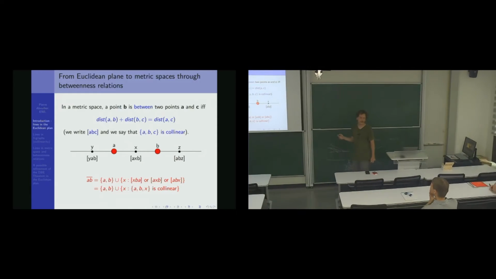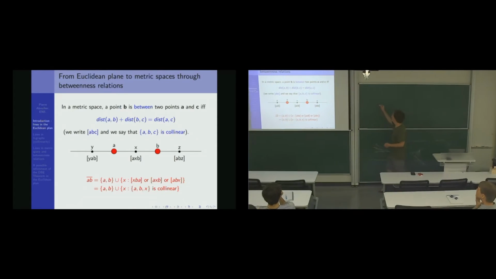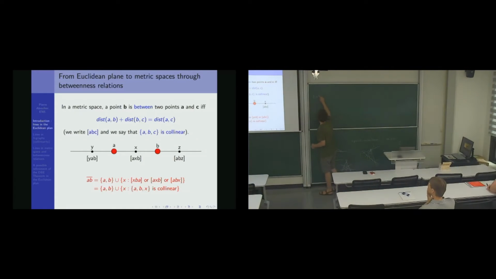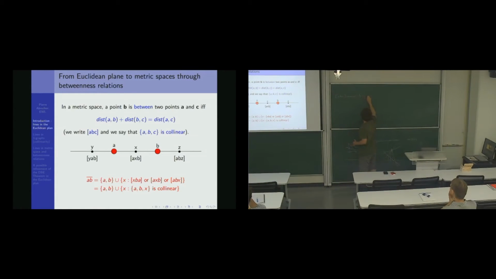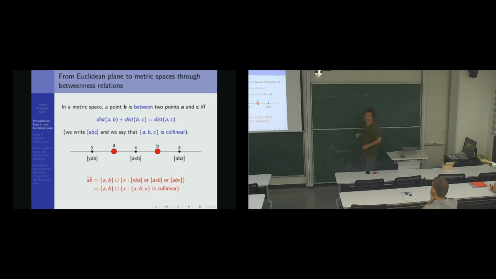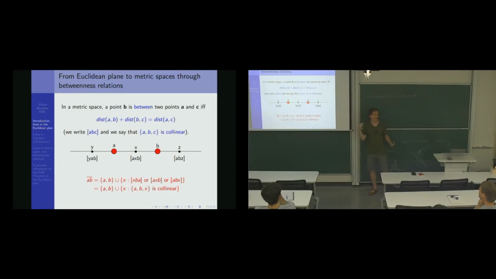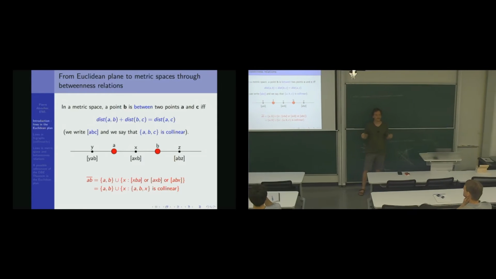It's a ternary relation, and we write ABC to mean that B is between A and C. So if you give me a set of points and you tell me only what point is between two others, I know the lines. It defines the lines. If you give me a metric space, actually I don't need the distance. The metric space induces a betweenness relation, and that's enough for me.